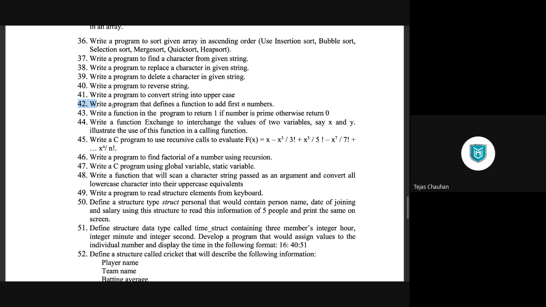It says, write a program that defines a function. So we have to create a function to add the first n numbers. Initial n numbers you have to add. Now, what is n? What is this small n? We will ask the user how many numbers they want to add. So let me show you this program, and then we'll come back and discuss a few others.